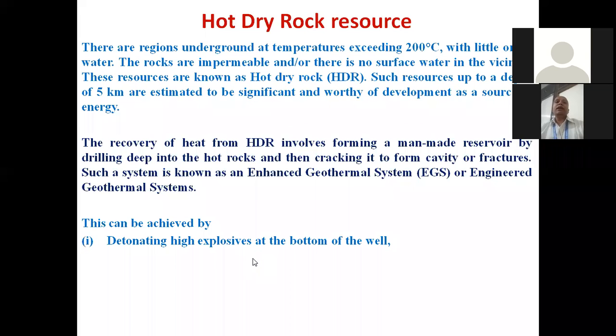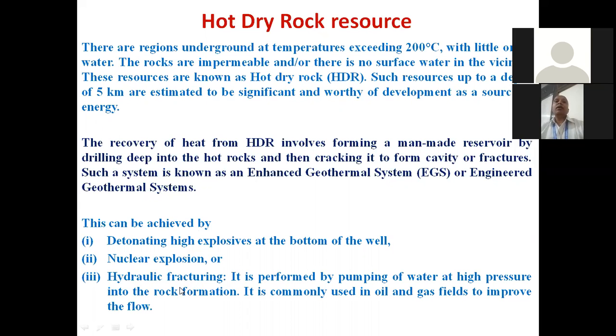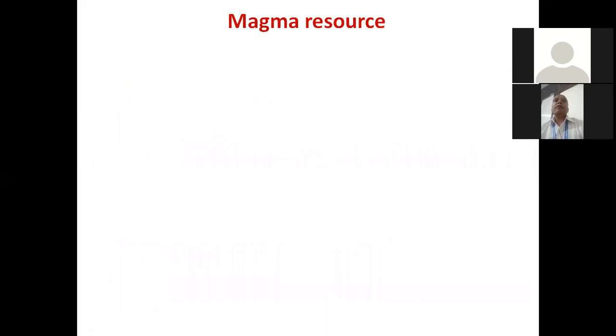This can be achieved by detonating high explosives at the bottom of the well, or by nuclear explosion, or hydraulic fracturing. Hydraulic fracturing is performed by pumping water at high pressure into the rock formation. That means first of all we have to drill a well up to that much depth, and then we have to supply high pressure water into it, and then we can obtain it. It is commonly used in oil and gas fields to improve flow. So this is the third resource of geothermal energy, which is known as hot dry rock. Fourth one is magma.